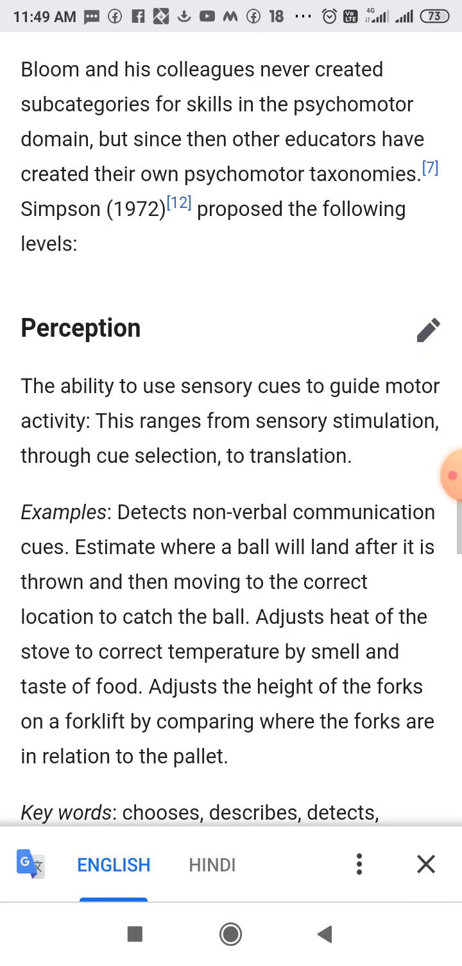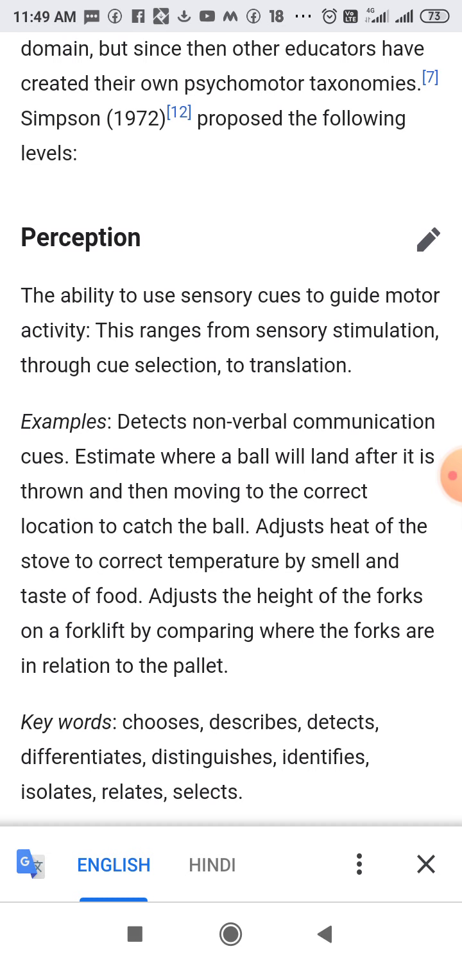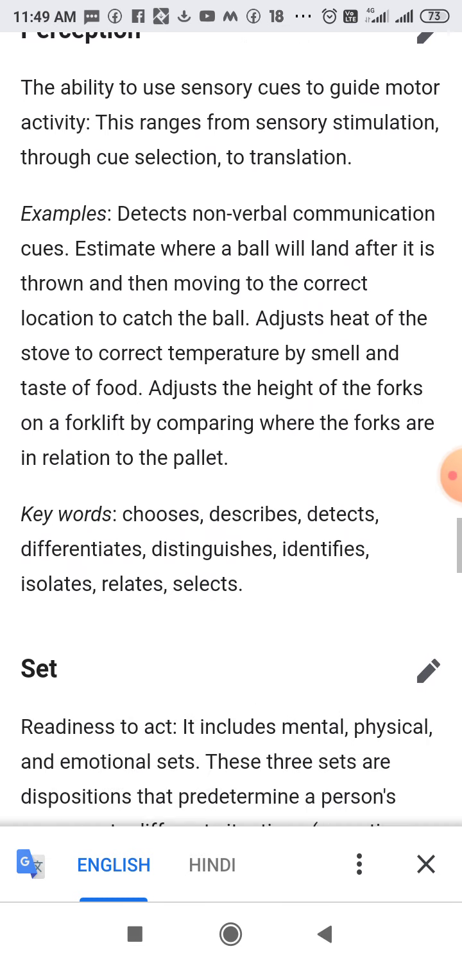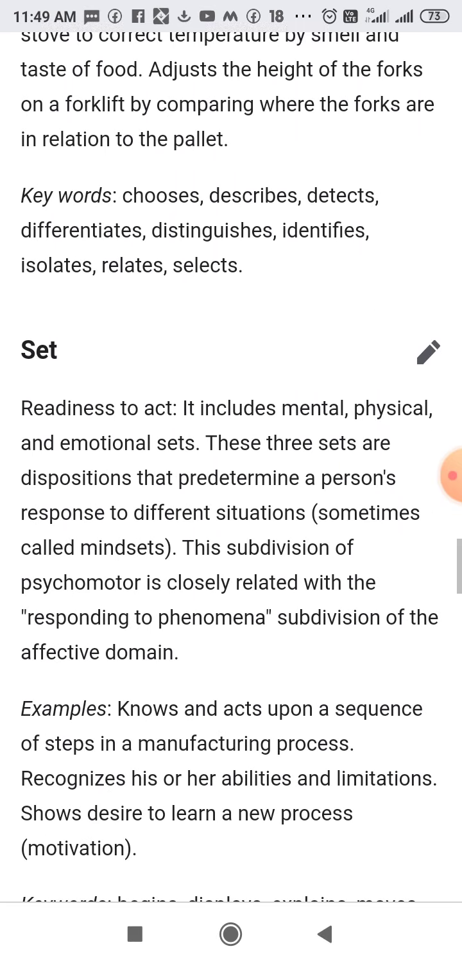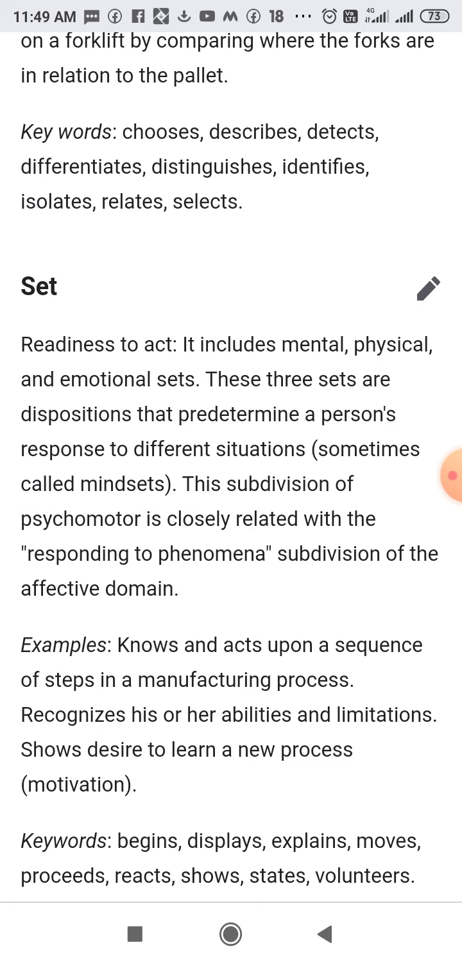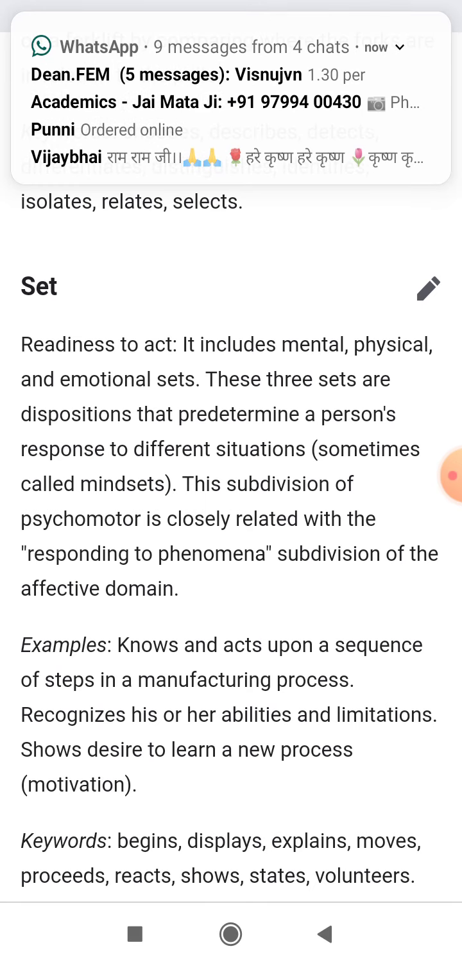They propose the following levels. First of all, perception, the ability to use sensory cues to guide motor activity. This ranges from sensory stimulation through the selection of cues to translation. Then set, readiness to act. It includes mental, physical, and emotional sets. These three sets are dispositions that predetermine a person's response to different situations.